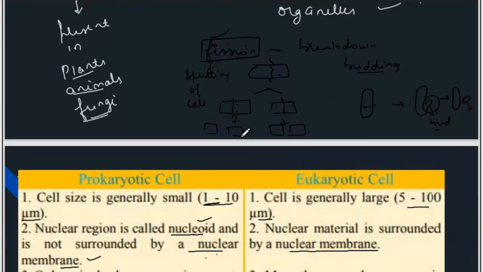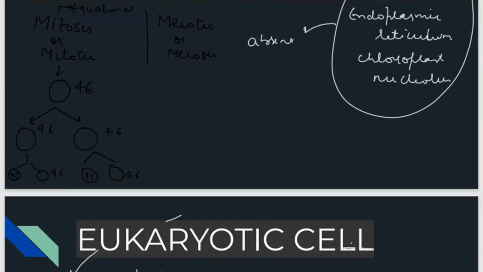Whereas mitotic and meiosis, what is that? One is mitosis or mitotic, and one is meiotic or meiosis. So in mitotic, see, a cell is there. One cell contains 46 chromosomes, in humans I'm talking. This cell will divide into two cells, but these cells will contain 46 and 46 chromosomes. Again, they will divide into two cells, but they will contain 46 and 46 chromosomes only. So it is kind of equational division.